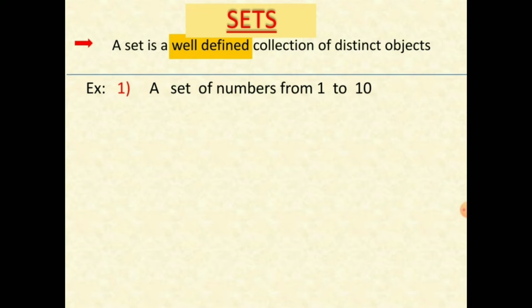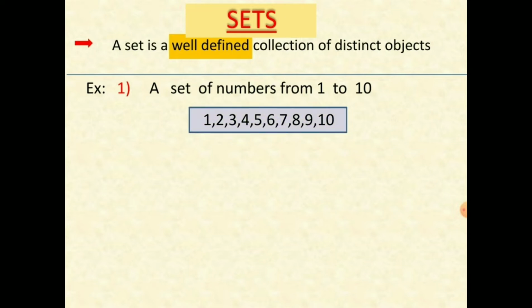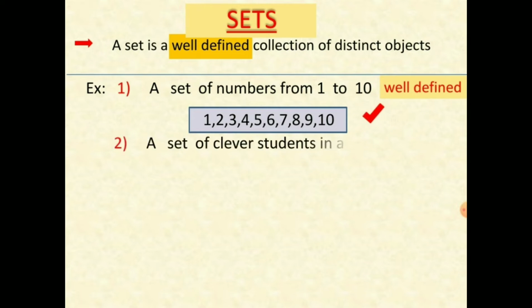First we have to think, can we list out the objects? Yes. Here 1, 2, 3, 4, 5, 6, 7, 8, 9, 10 are the objects in this situation. So, these are well defined. By this, we can say this is a set. Here, I have one doubt. Are there any objects which cannot be well defined? For this, let's consider another example. A set of clever students in a class.